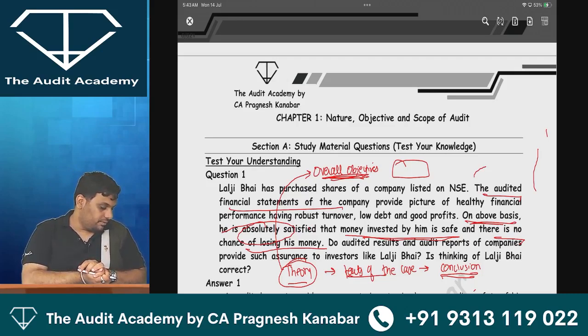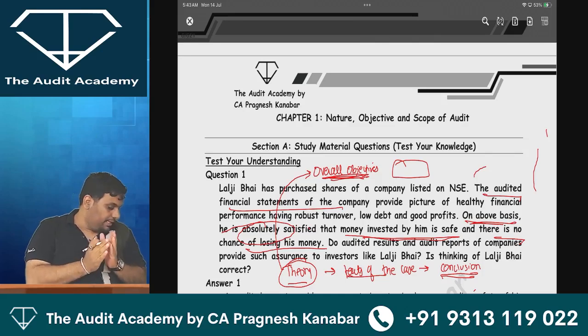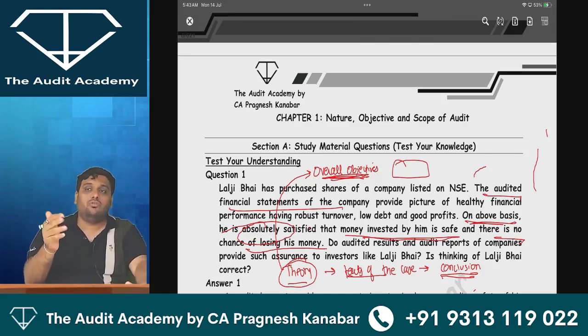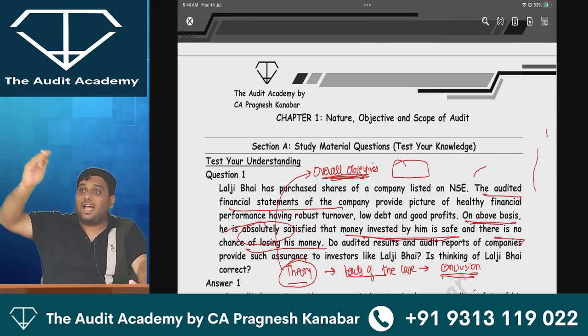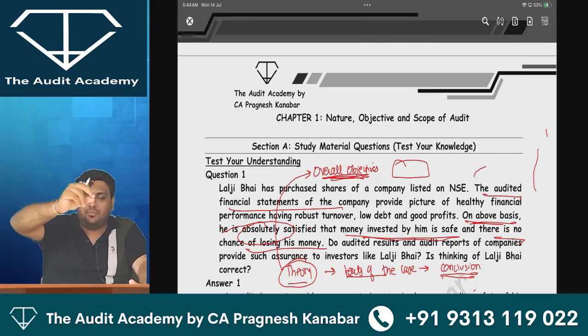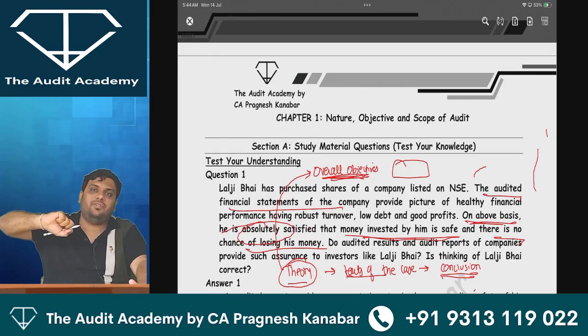So today, up till now, how much you have understood? You have understood assurance engagement, non-assurance engagement. You have understood that auditing is an assurance engagement. You have understood the definition of audit. They can ask you a question of analyze the definition. Then person conducting audit is expected to, that paragraph we did.